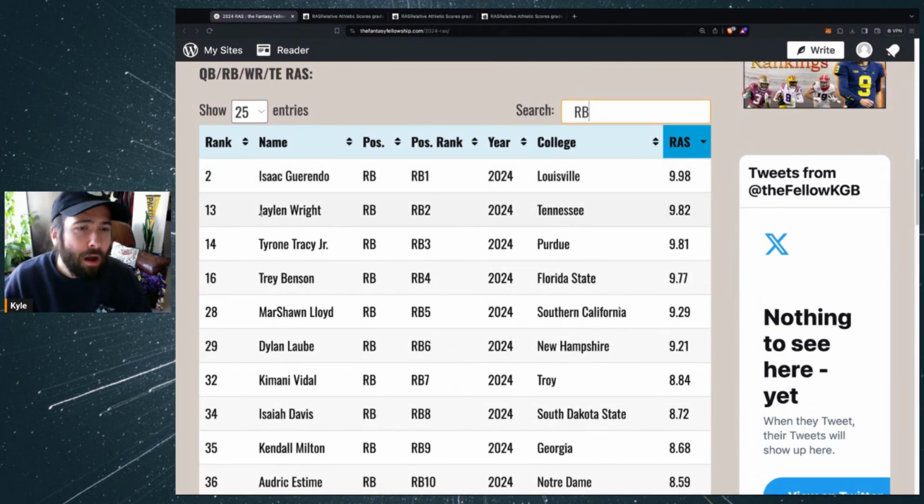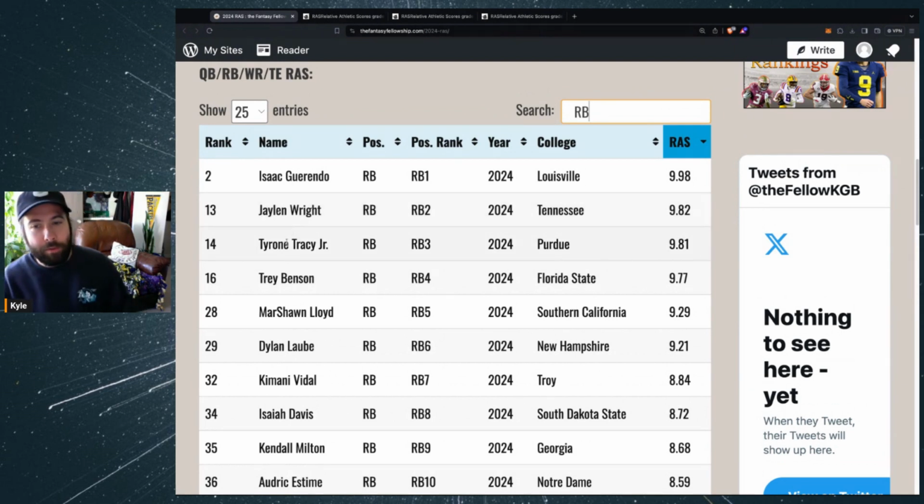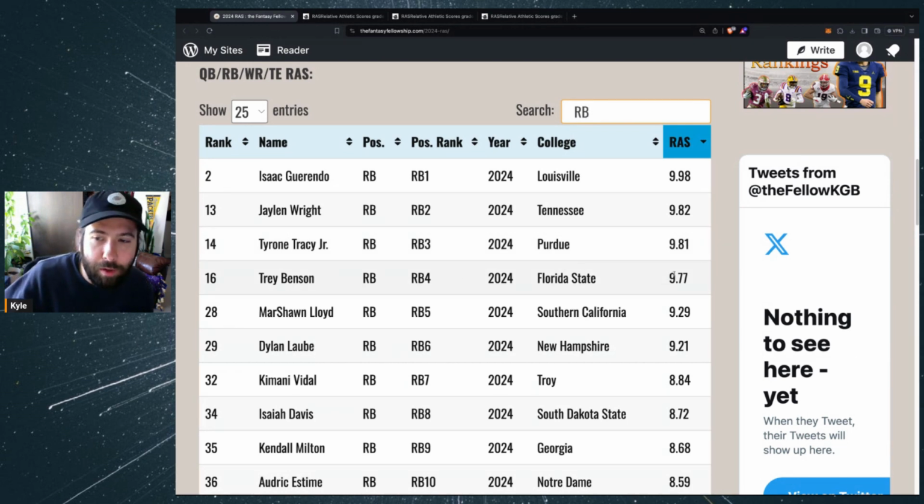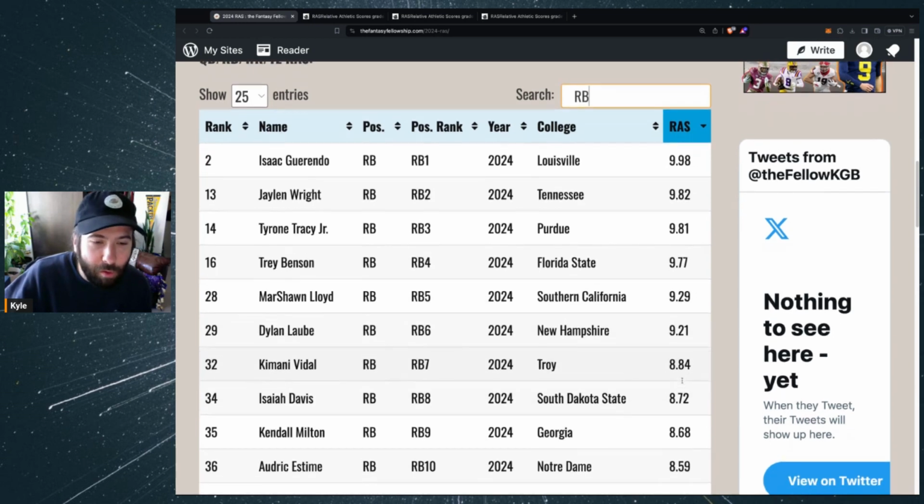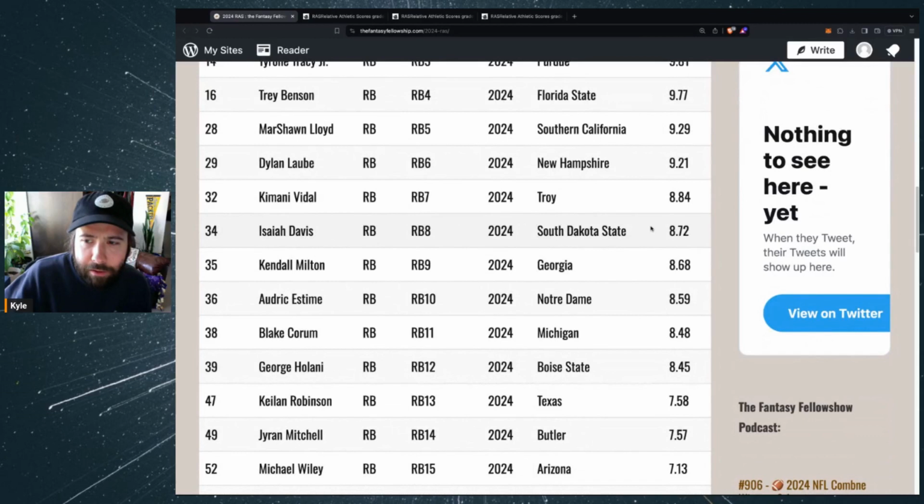9.98. Jalen Wright, 9.82. Tyrone Tracy, a former wide receiver who kind of unlocked himself as a running back at Purdue, 9.81. He's a really exciting potential third down back. Trey Benson with a nice score here, 9.77. Marshawn Lloyd, 9.29. Dylan Lobb, 9.21. Kamani Vidal, 8.84. You got Isaiah Davis here, 8.72.